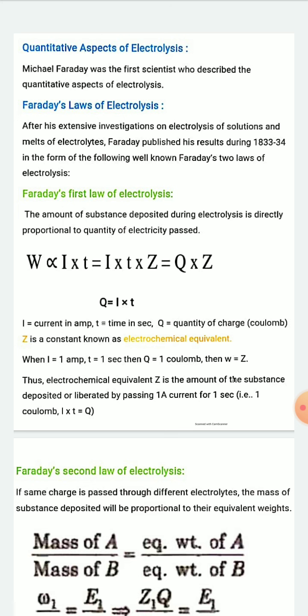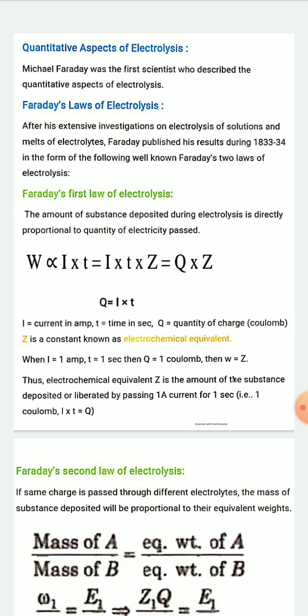Before I start today's topic, I want to tell you something. I think you have seen the reduced chemistry syllabus for the 2021 board exam. If you have not seen it, just check the council website and download the reduced chemistry syllabus.